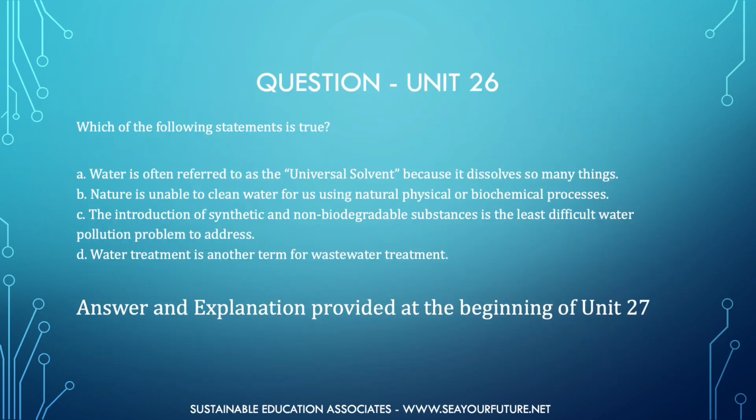Here's your question for Unit 26. Which of the following statements is true? Choice A. Water is often referred to as the universal solvent because it dissolves so many things. Choice B. Nature is unable to clean water for us using natural physical or biochemical processes. Choice C. The introduction of synthetic and non-biodegradable substances is the least difficult water pollution problem to address. Or Choice D. Water treatment is another term for wastewater treatment. The answer and explanation are provided at the beginning of Unit 27.